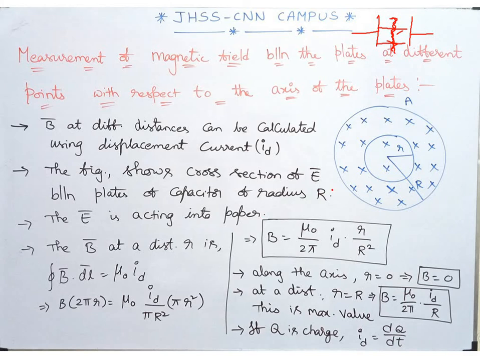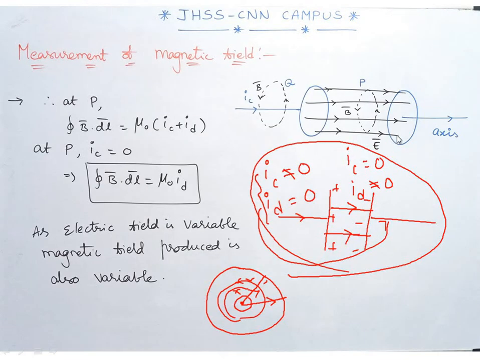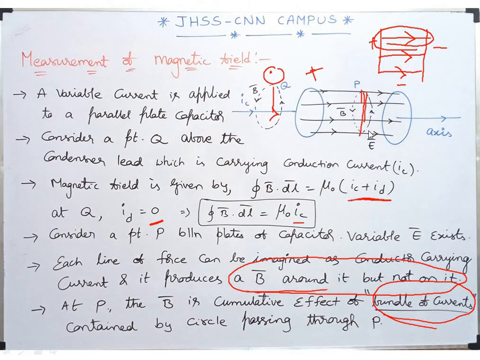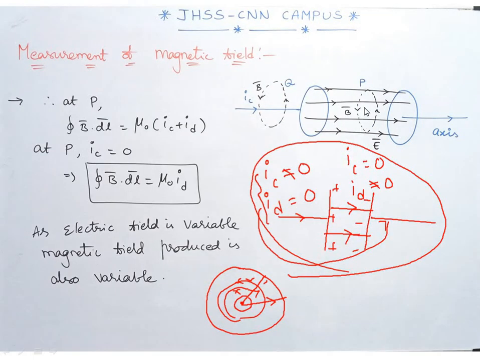You can ask me, sir, why you are using the new word called displacement current density? I told you already in the previous discussion, the number of field lines which are crossing there. If I change this area, if I consider this point, somewhere here, in the second line, will the radius of the area also be the same? Obviously no. Will the number of field lines cutting in the previous case and now also be the same? Obviously no. So now you got the point, right?